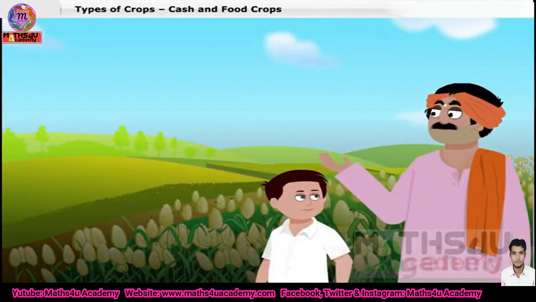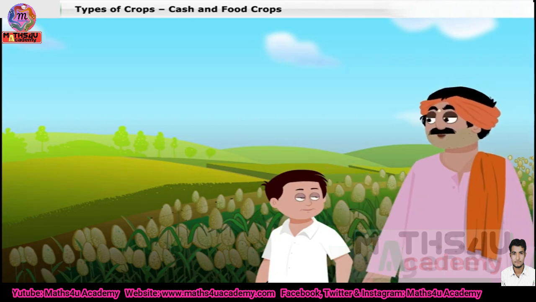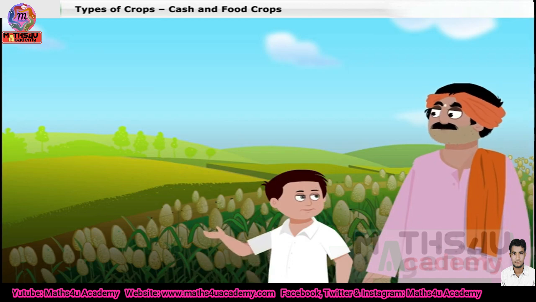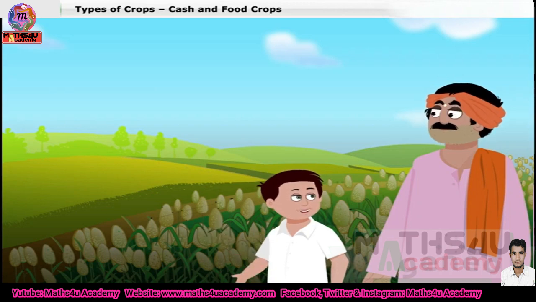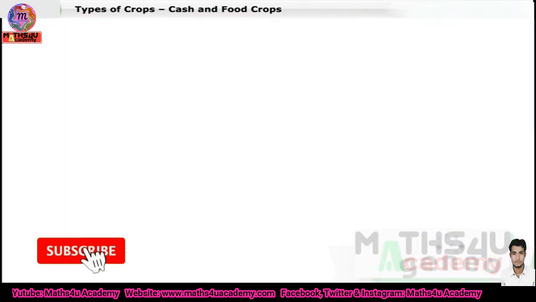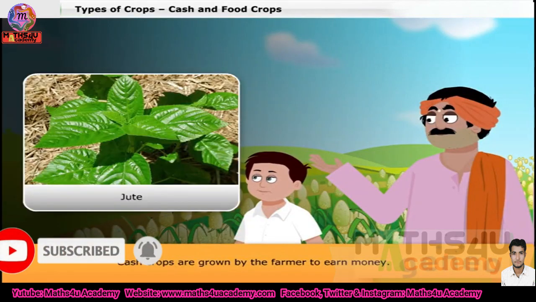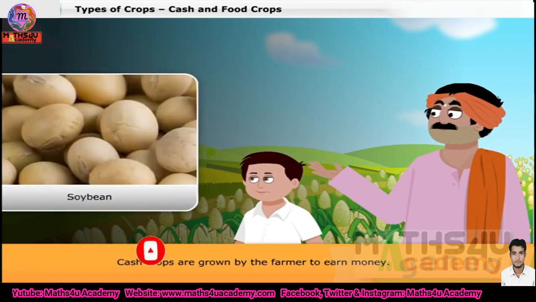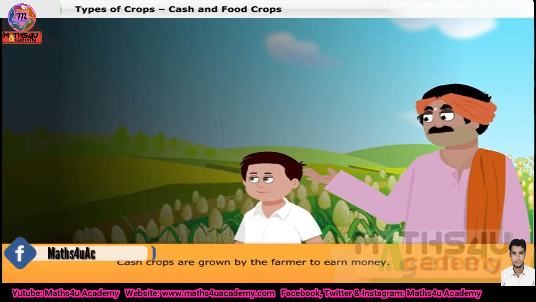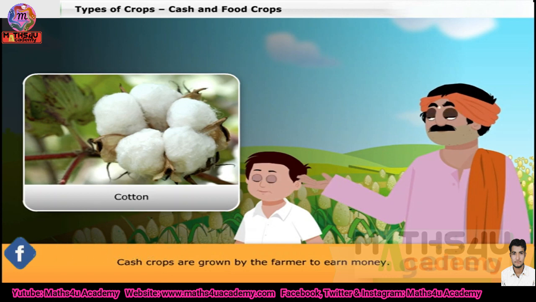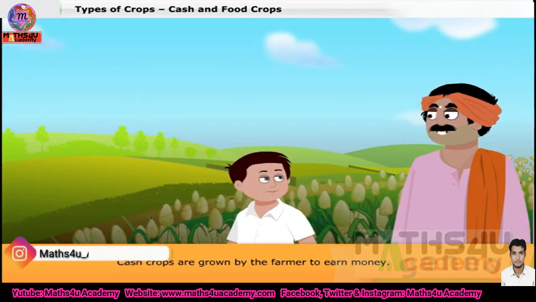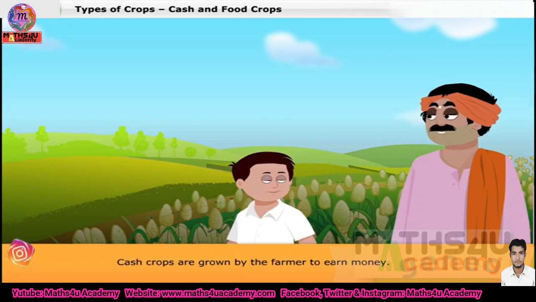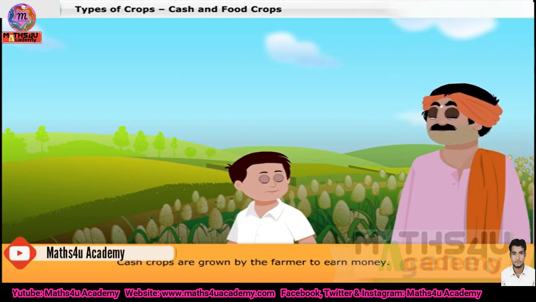Do you know that not all crops are grown for providing food for the family? Some crops are grown so that they can be sold for a profit. What are the crops produced for food and which ones are produced for profit? The crops like tea, jute, soybean, and cotton are grown and then sold. Such crops which help the farmer earn money are called cash crops.